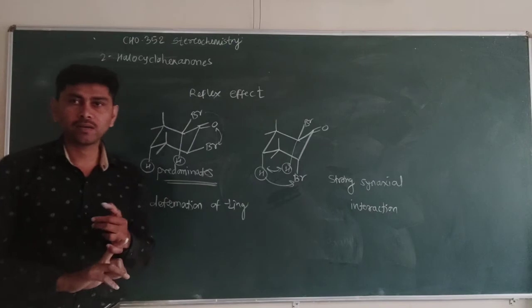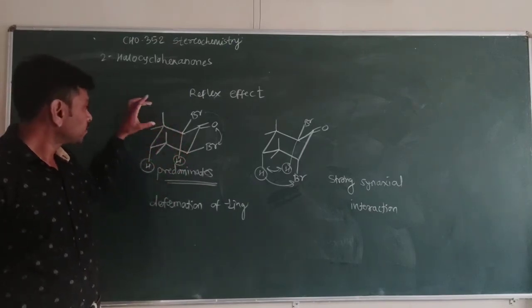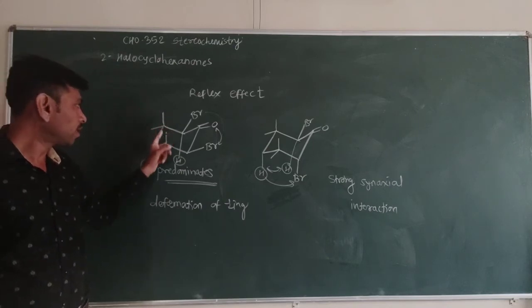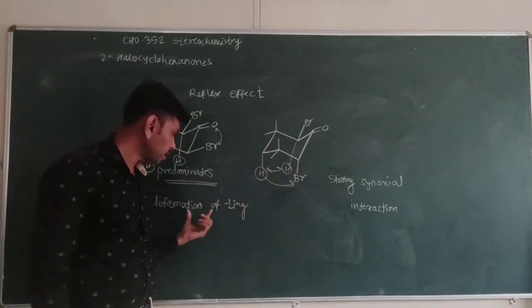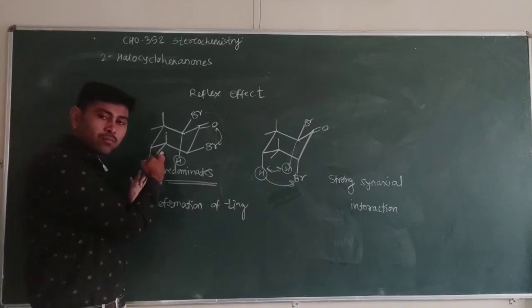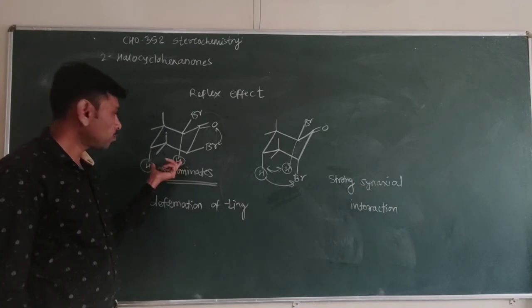Reflex effect says that the presence of a bulkier group on one side of the ring causes deformation of the ring, and due to deformation there is a more opening of the axial groups, which become more exposed.